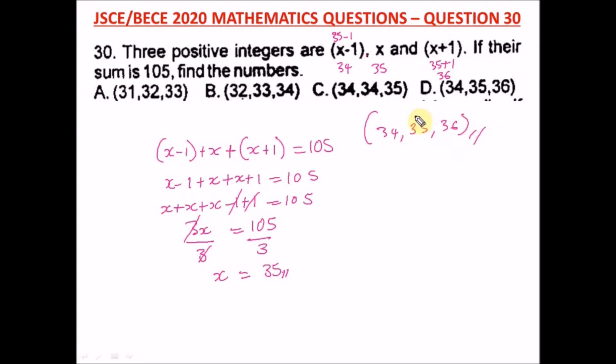And where is our right option here? 34, 35, 36. Okay, option D. This is our right option.